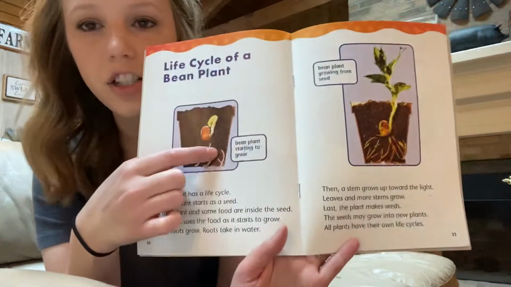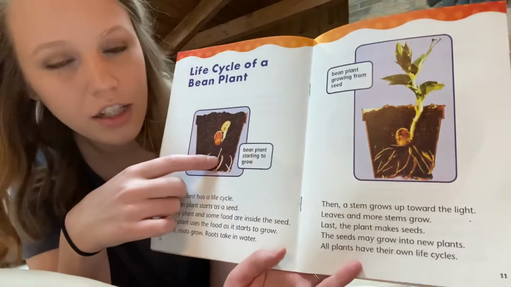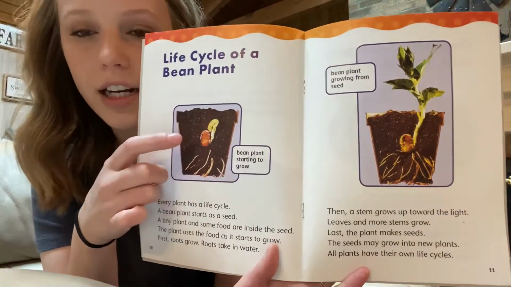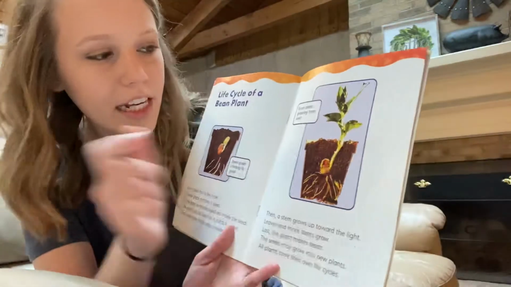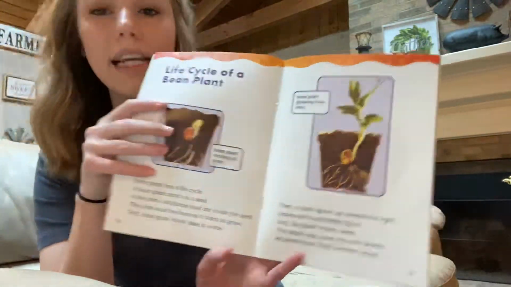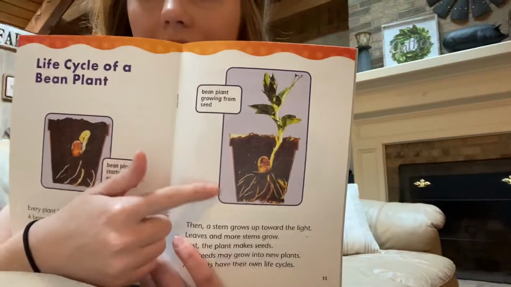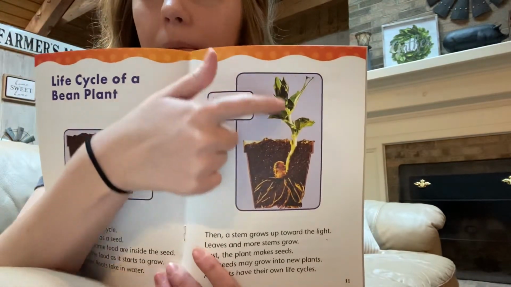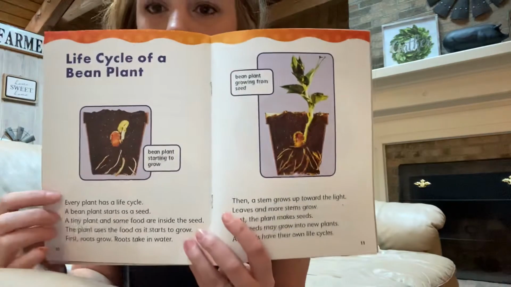Alright, so this one right here shows you a bean plant starting to grow. You can see the roots coming down and a little stem coming up with a leaf on it, it looks like. And then right here is a bean plant growing from the seed. So as you can see, there's more roots than in this one. The stem's gone up and it's got a big, tall stem with a lot of leaves on it.